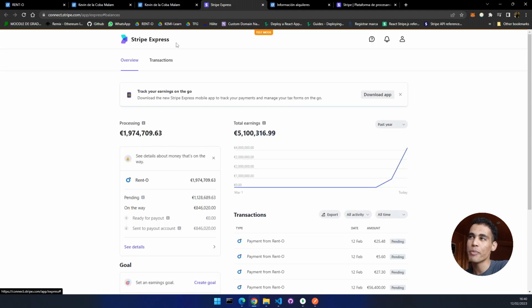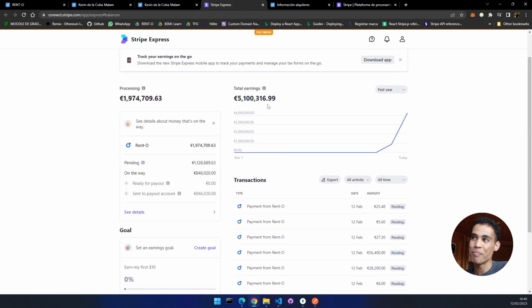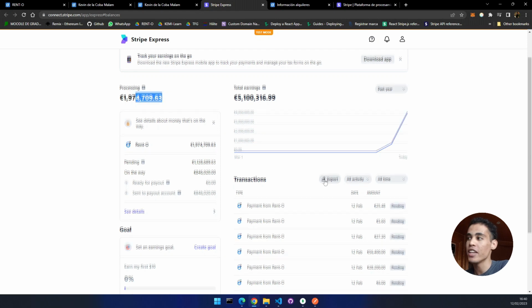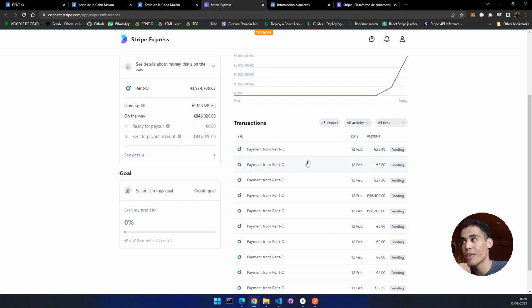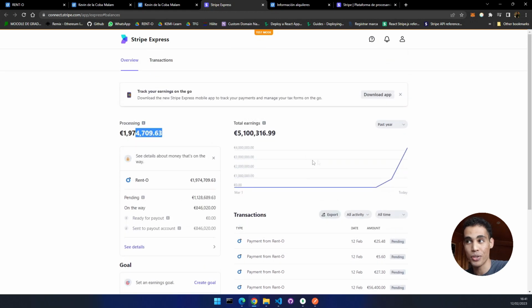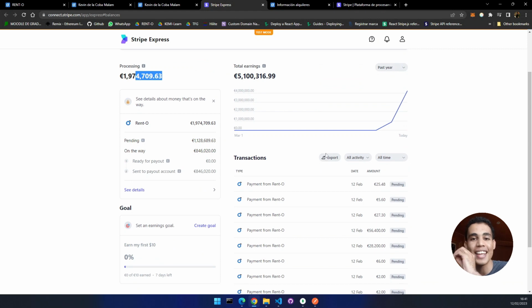So yeah, Stripe will give you this page. And you can see that this is the testing page. I do not have 5 million euros, I do not have this crazy amount of money. But this is basically the page on which Stripe tells you that, hey, a payment is coming from Rento. Hey, a payment has been done right now. It is instant. Whenever someone does a payment to you, you will have information here instantly. So yeah, that's actually very cool.